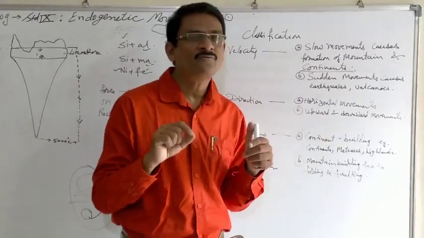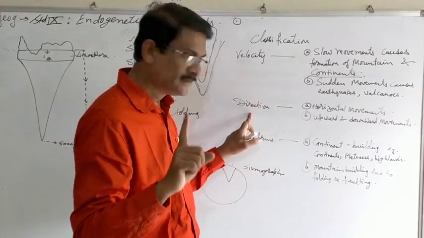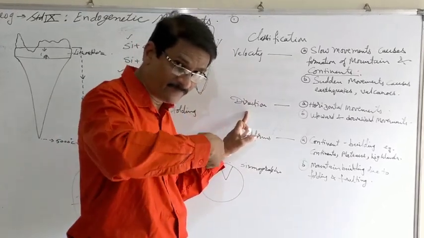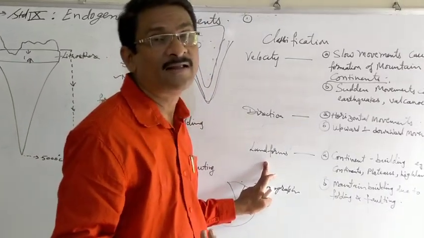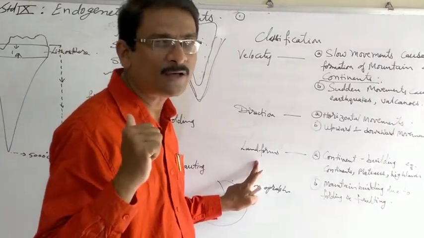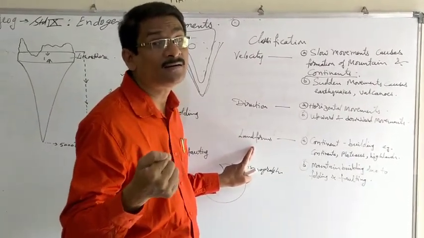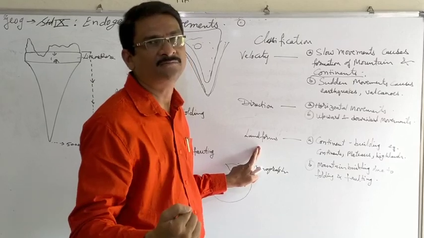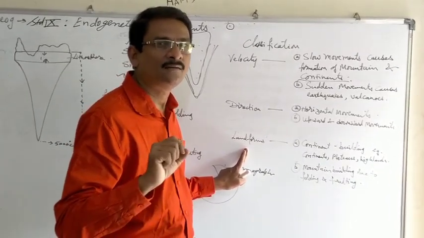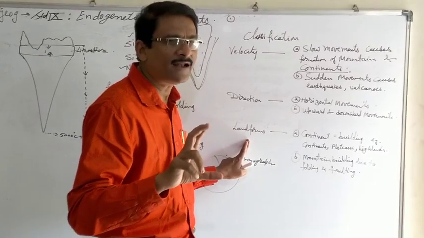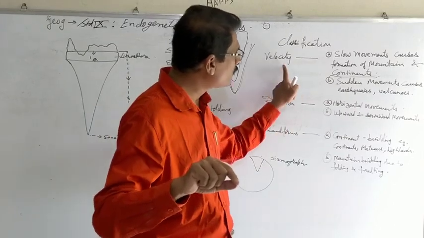Here we have to understand that the creations are because of, one, velocity, and second, direction, that is India drifting from south towards north, and then the landform that India has created. For example, the Indian Peninsula, that is the Indian Shield, we call it Deccan or Dakshin. Deccan in Sanskrit means south. So these are the landforms, and these landforms, as we call them, the shield or the velocity, because of the